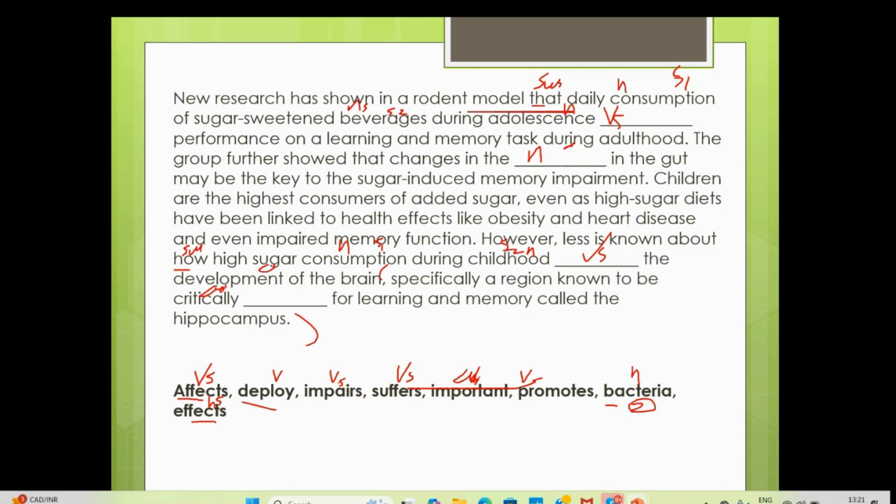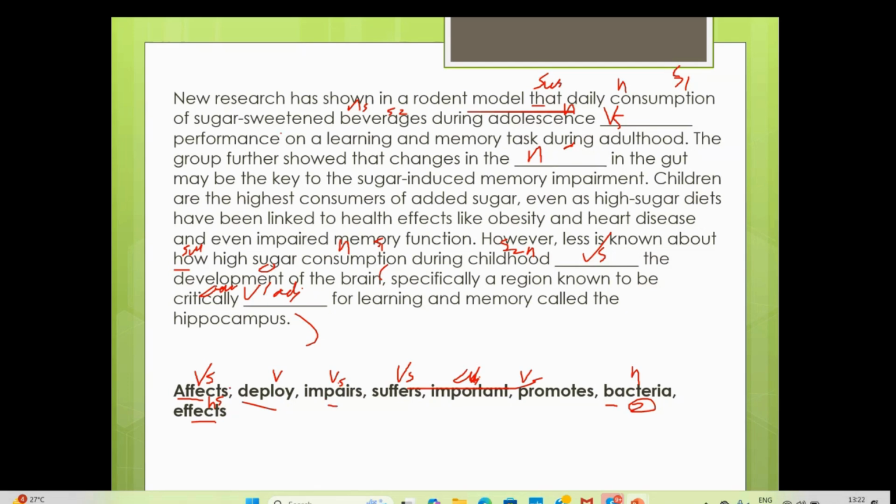Critically is your adverb. Next to adverb, what we write, verb or adjective. So keep both on, no problem. Or adverb itself, but there was no adverb in the options. So here, during adolescence, dash performance on learning and memory task. Okay. So verb with S we need here.